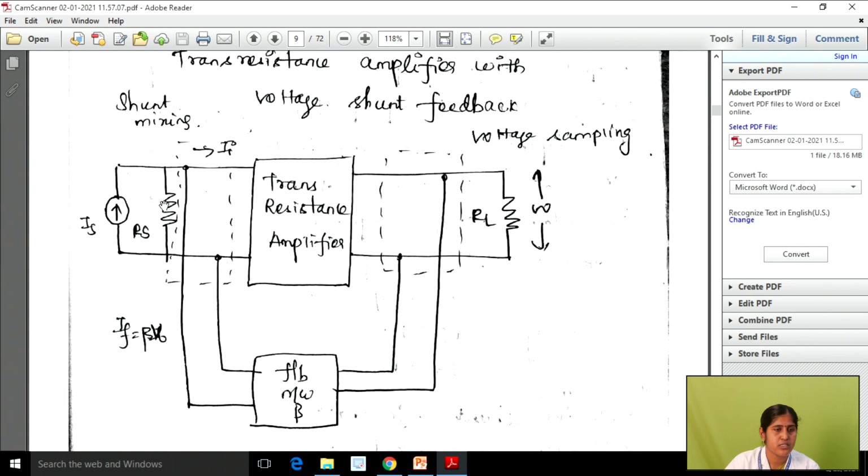So Is, this resistance is Rs, and we have shunt mixing, so this signal is connected in parallel with the feedback network. This is the block diagram of the transresistance amplifier with voltage shunt feedback.